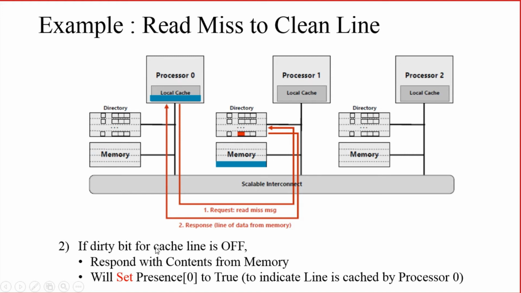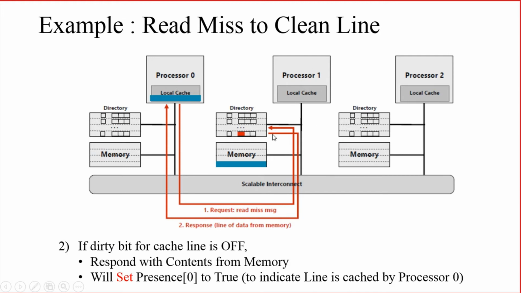This single bit shows the dirty bit. So here we can see that the dirty bit is 0, or it is off. If the dirty bit of that cache line is off, or 0, or cleared, what does it do? The home node will respond with the contents from the memory.